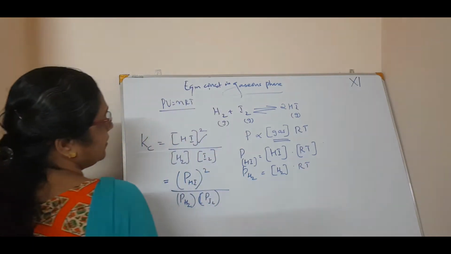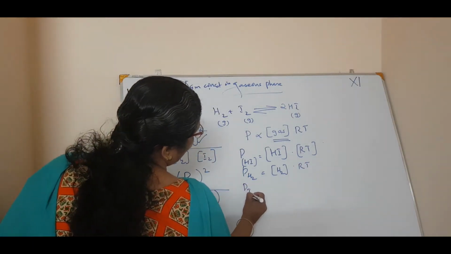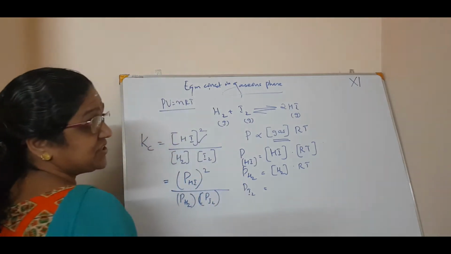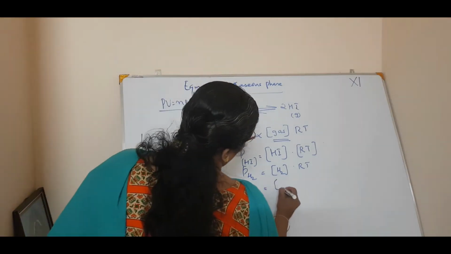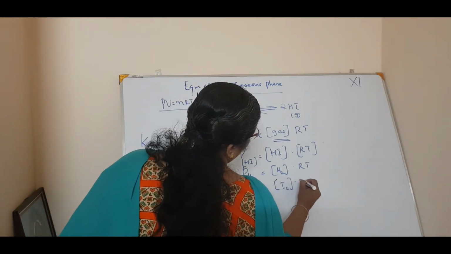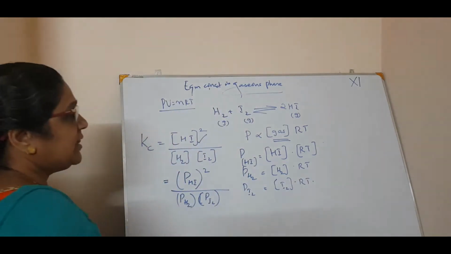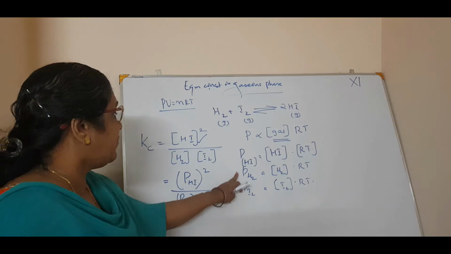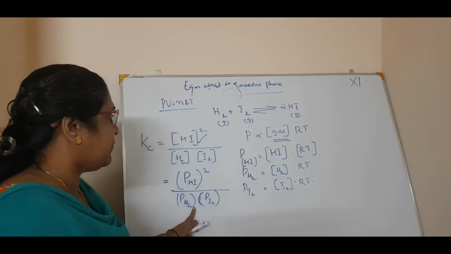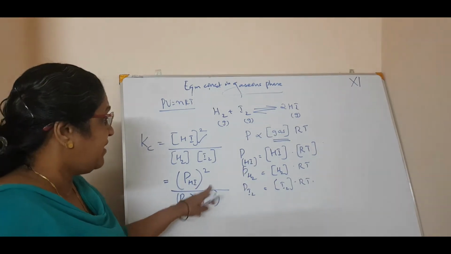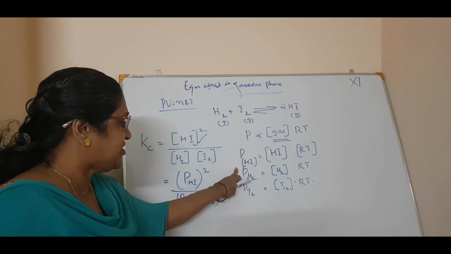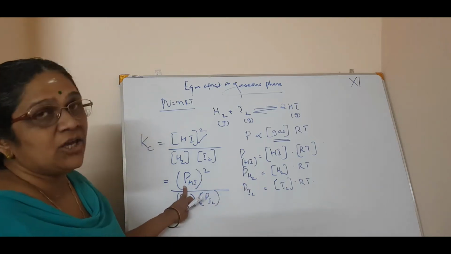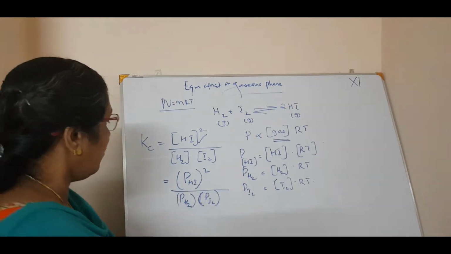Now, pressure of iodine is equal to concentration of iodine into RT. These are all partial pressures. So this you got it. Now, we will put the values of the pressure of HI, H2 and I2 into this equation. What will you get?